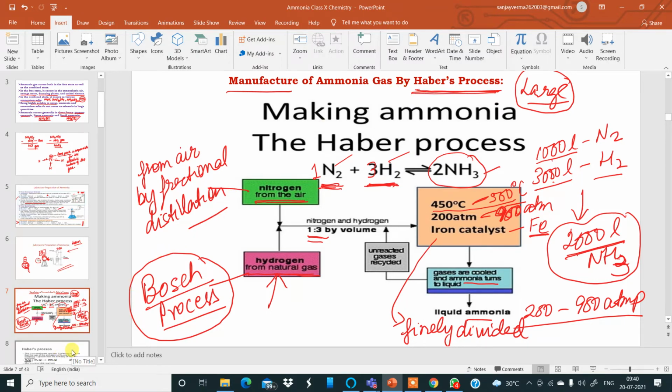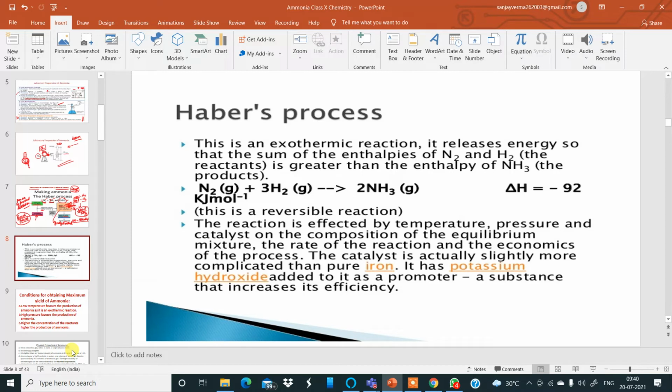Now, moving further in slightly more detail, the Haber's process is an exothermic reaction. Please make a note of that and put that in your mind right now. It is an exothermic reaction, which means it gives out energy, so that the sum of the enthalpies of nitrogen and hydrogen is greater than the enthalpy, meaning heat content. Enthalpy means heat content, the amount of heat. Are you getting it? It's a new word which is not required in class 10. But enthalpy means what? Heat content.